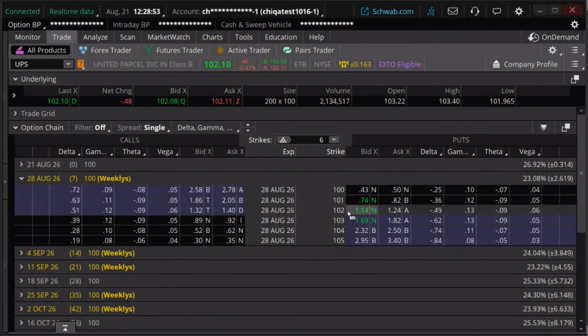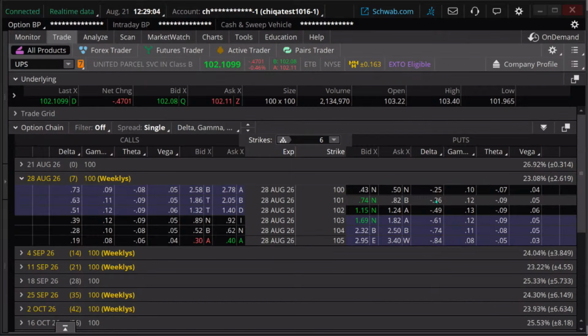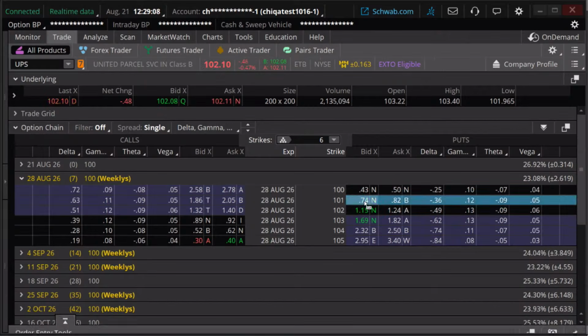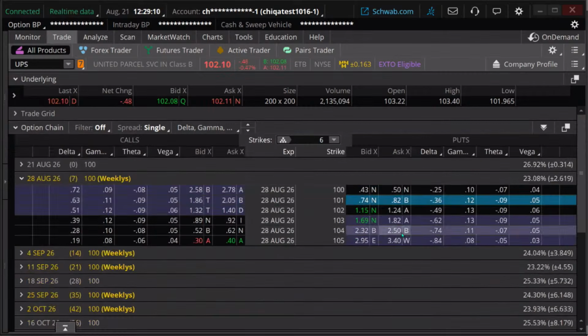Am I going to sell calls or puts? I'm going to sell puts. Why? Because I'm bearish on this. I'm going to go somewhere in the 30, 35-ish range delta. I've got 36, close enough. We're going to sell that one. I'm going to click on the bid price, okay, of the puts.